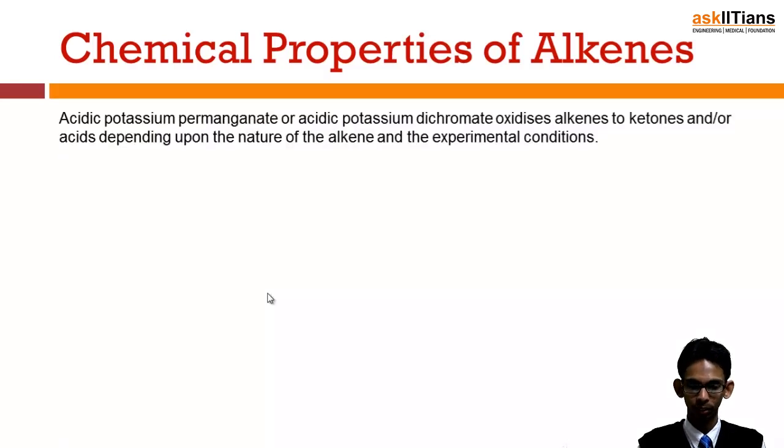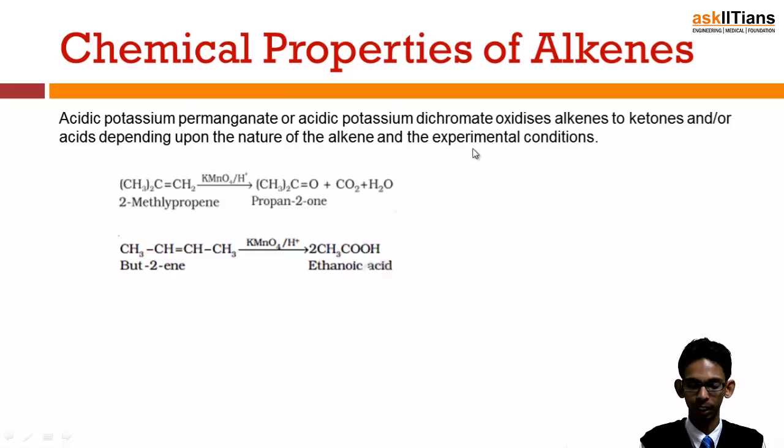Next is acidic potassium permanganate or acidic potassium dichromate, which oxidizes alkenes to ketones or acids depending upon the nature of alkenes and experimental condition.